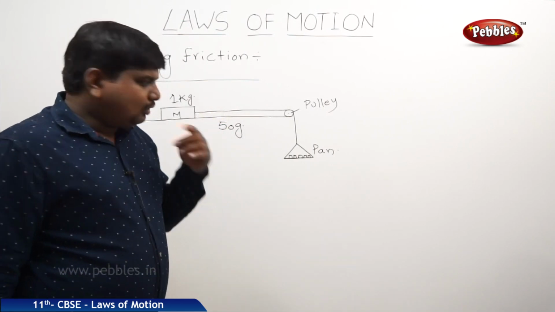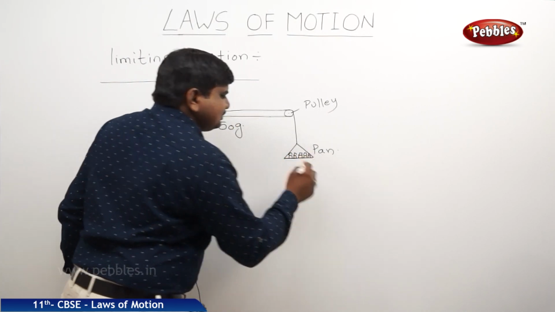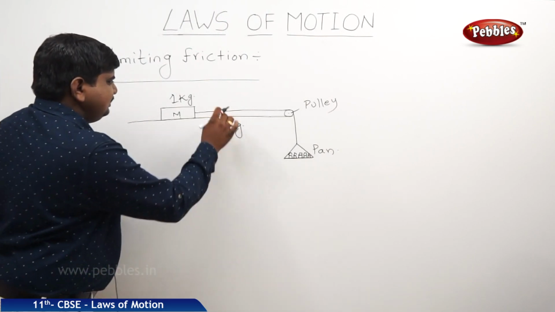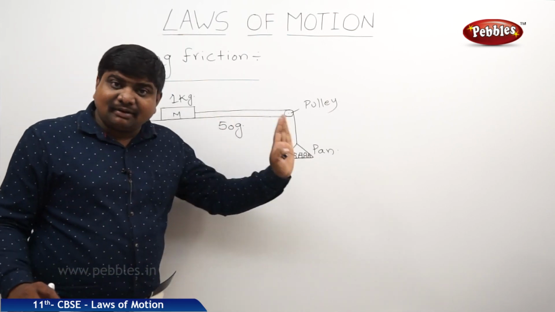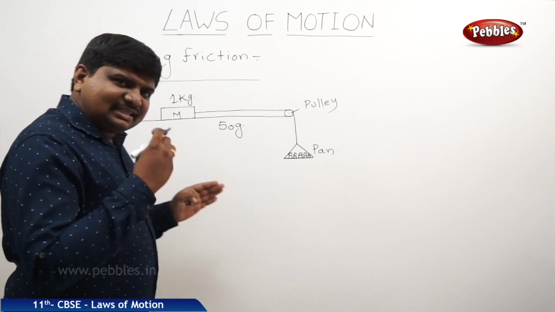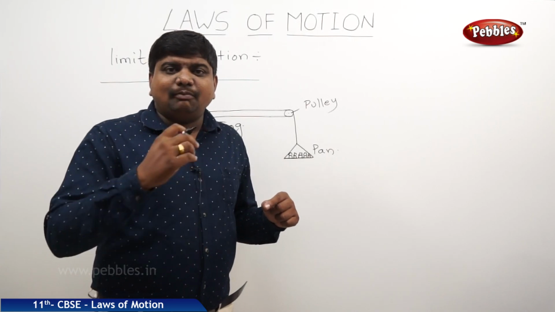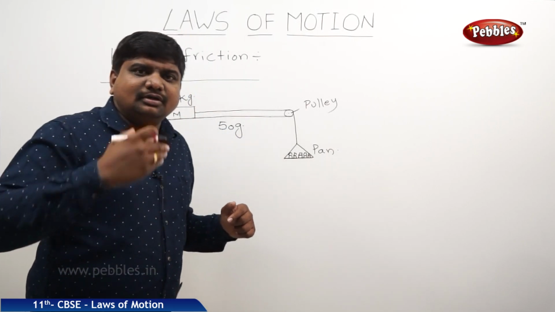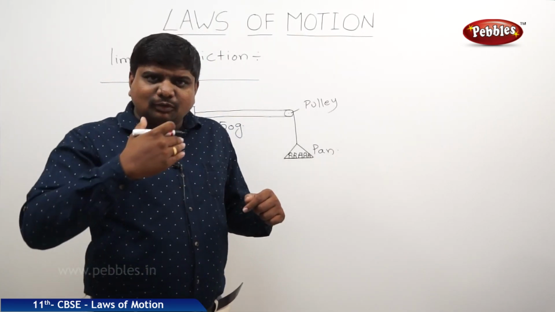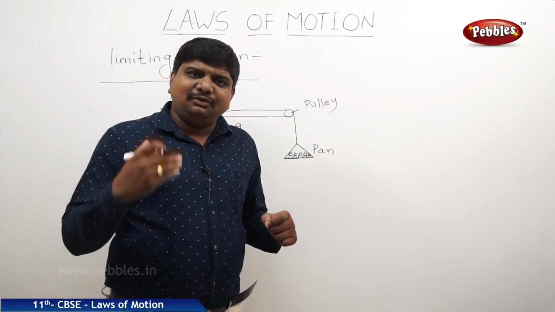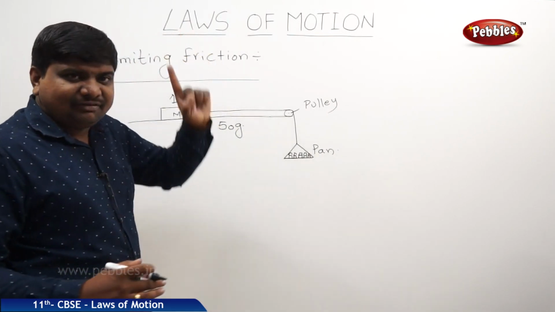That means whenever you are doing your best to move the body, there is a friction, nothing but static friction, which comes into play in a maximum range. So the limiting friction is nothing but the maximum static friction which comes into play whenever a body is just at the verge of moving. It is just going to start or about to start. Before that motion starts, what is the maximum magnitude of the static friction? That amount of static friction in the maximum range is called limiting friction.